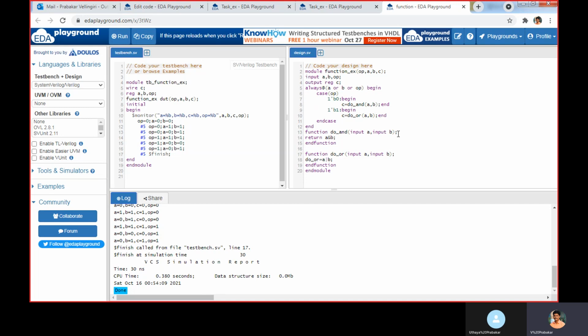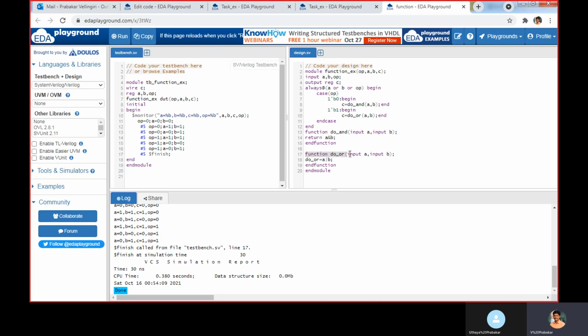You should pass only inputs in the function, and using the return keyword you can send the actual result of A and B. Here we don't have an output. So using return, it will receive the value, and this is assigned to C. C is nothing but the output in this model. This is the other way.